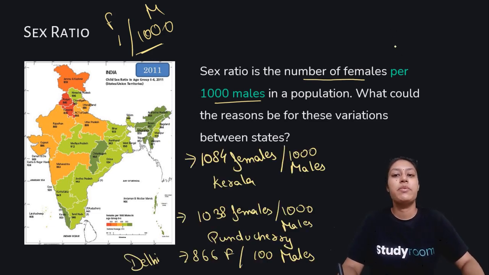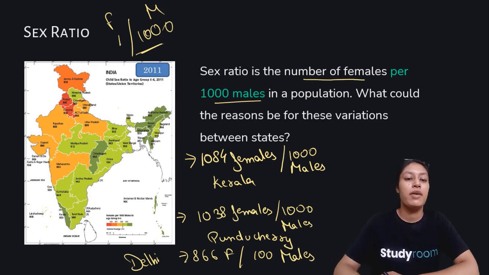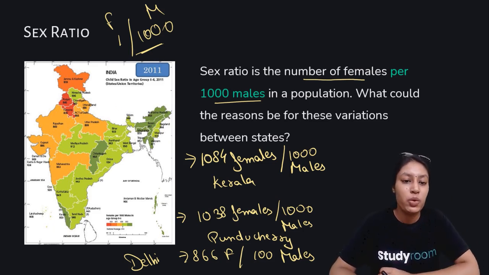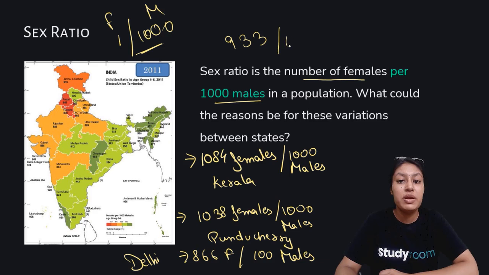Now, if we discuss some important factors of sex ratio, for example, let's observe this map that we have here and the data that is available to us. It's from 2011. For example, if you see Bihar, it's 933. 933 is the sex ratio, which means there are 933 females per thousand males.